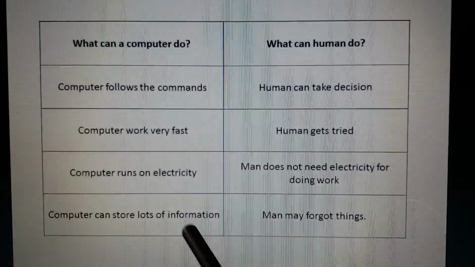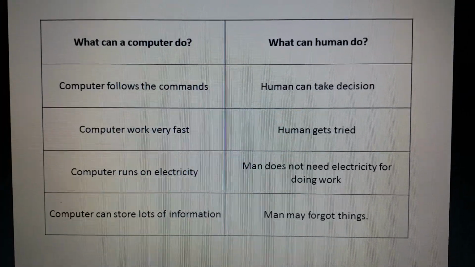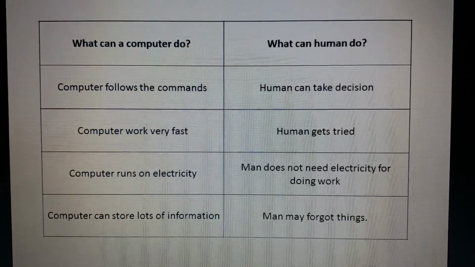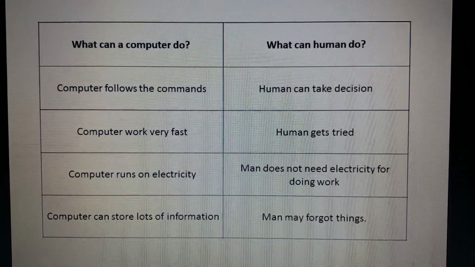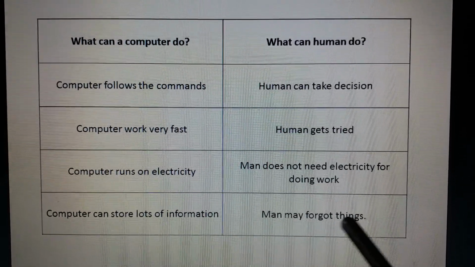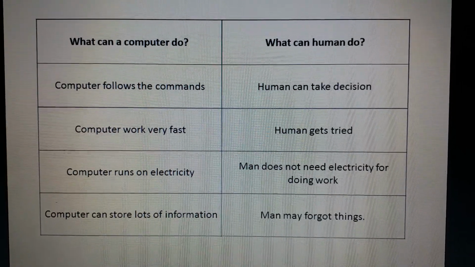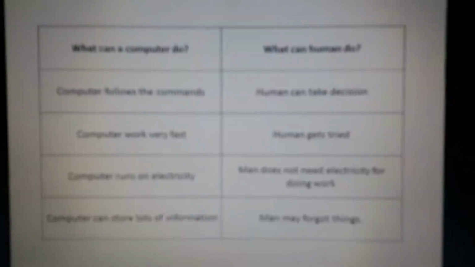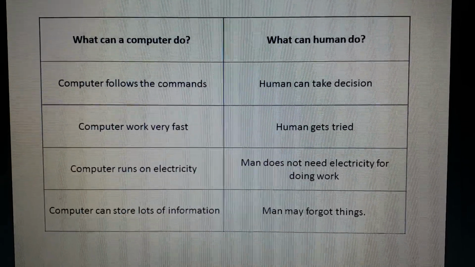Computer can store a lot of information, means computer can store our data. For example, we can store our music, games, videos. Men may forget things, means we can forget things. For example, you all forget the homework in school, right? Like that, men may forget things.